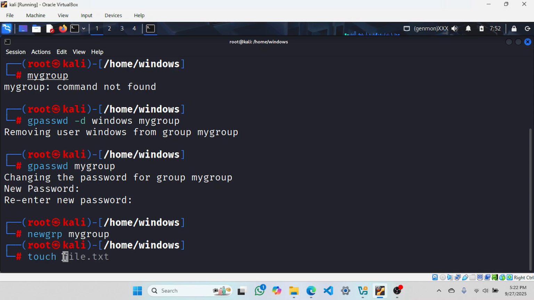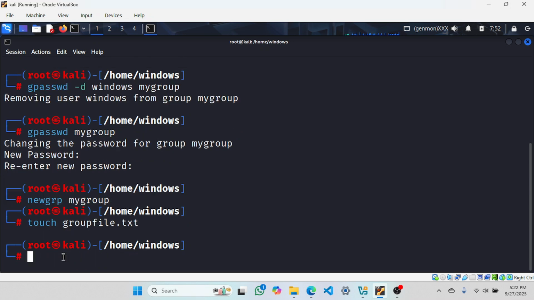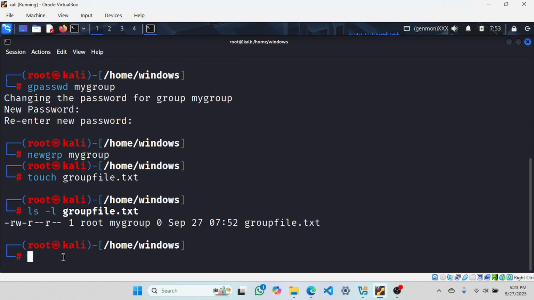touch groupfile.txt. This is a file. If I had to check its permissions, ls -l groupfile.txt. So these are the permissions: read write for the owner, read for group, and read for others. So these are the permissions.